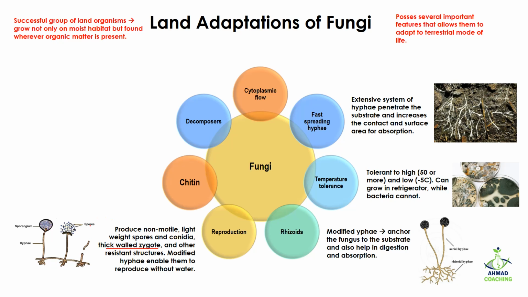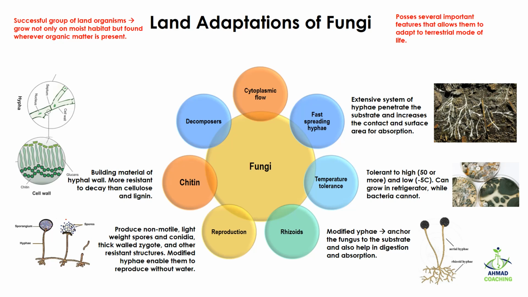For example, if spores land on a place where the environment is not good, the spores are so stubborn that they wait until the environment is suitable, and then they grow and make a new fungus because they have resistant structures. The modified hyphae enable them to reproduce without water because they spread their spores by the help of wind. So the spores can move anywhere, they don't need water.